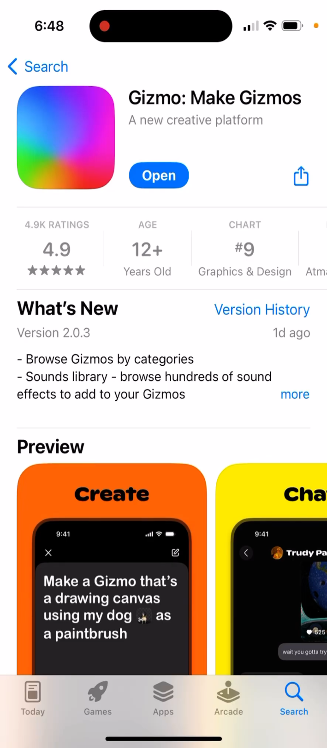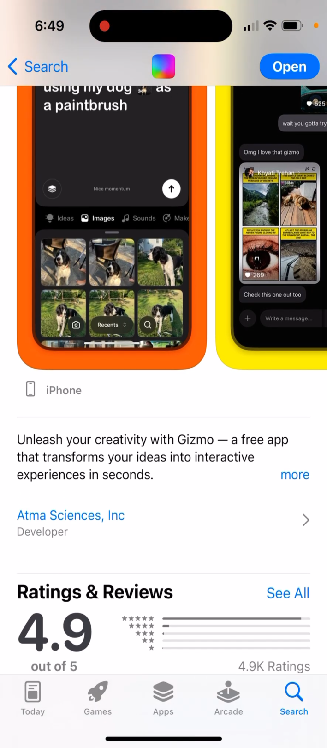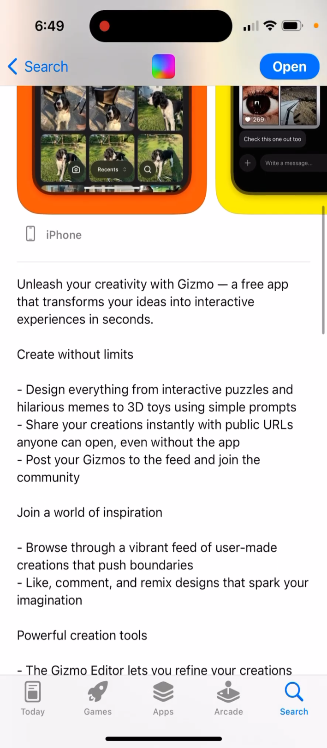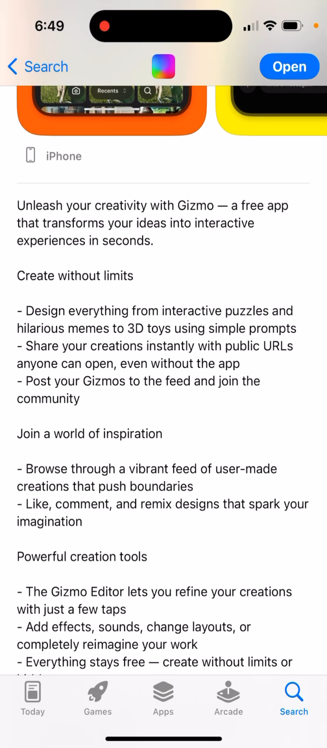Gizmo, my Gizmos, new creative platform, new viral app. So unleash your creativity with Gizmo, free app that transforms your ideas into interactive experiences in seconds. Create without limits. Design everything from interactive puzzles and hilarious memes to 3D toys using simple prompts.